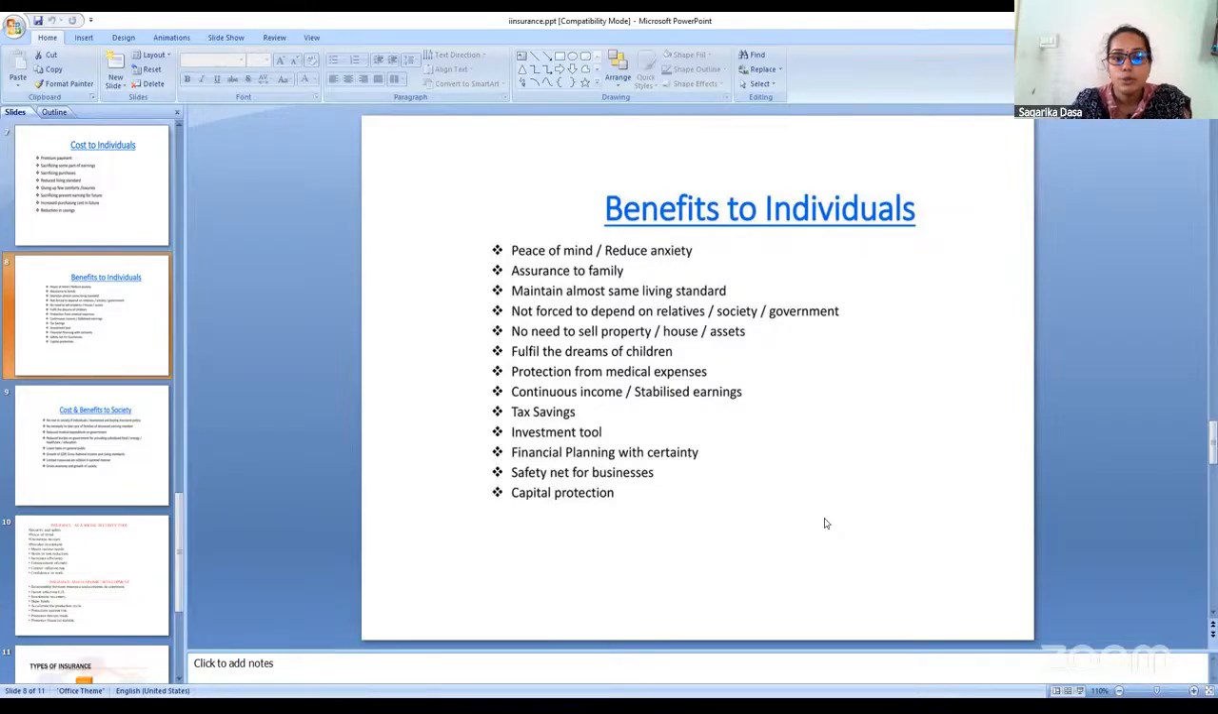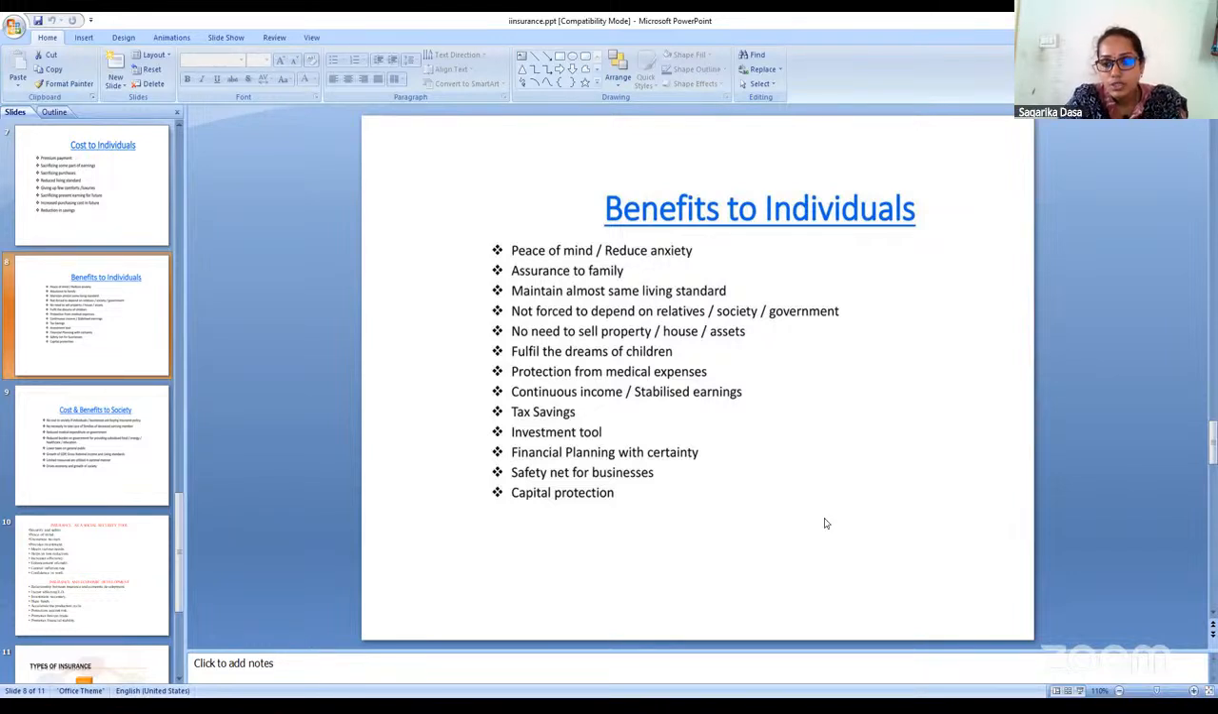No need to sell property, house and assets. If an insurance policy is there, the lump sum compensation amount will be given by the insurance company to the policy holders. Hence, they need not sell their property. They need not sell their house or any asset for the day-to-day activities of their life.